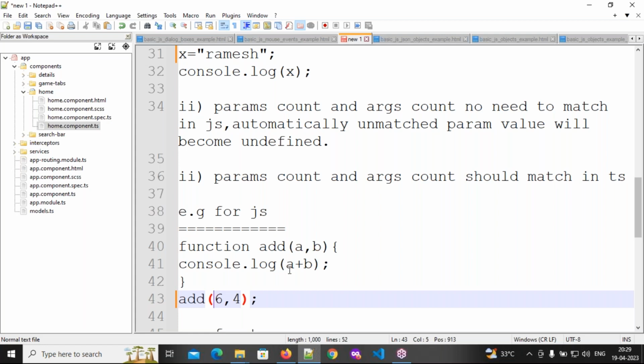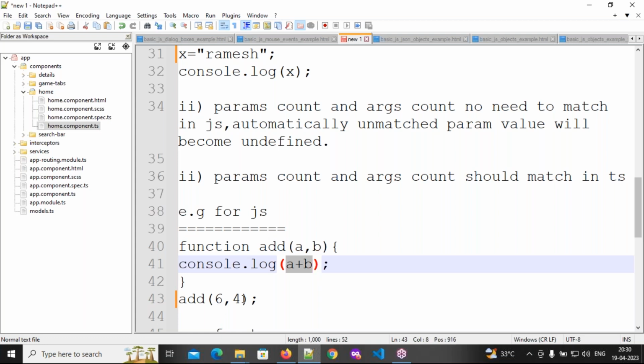And here what I'm doing? A comma B. How many parameters do we need to specify? Two parameters. Why two? Because we are sending two arguments. So here 6 will be assigned to A, 4 will be assigned to B. And finally A plus B. What is the output I will get? 10. So number plus number equals number. Number plus string equals string, string plus number equals string. Here it is number plus number, so automatically a number will be the output.